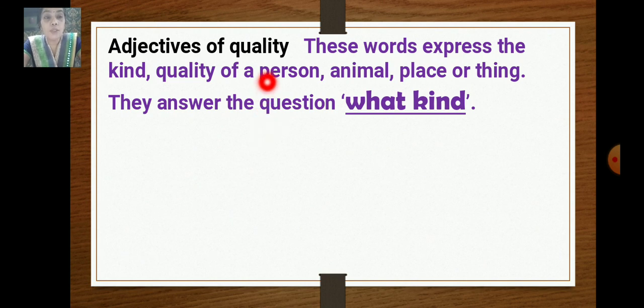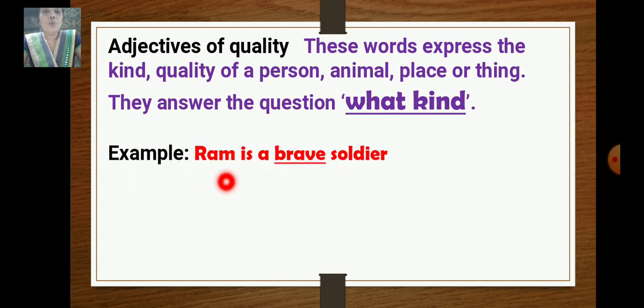Adjectives of quality. So these words express the kind or quality of a person or an animal or a place or a thing. So they answer the question, what kind? So Ram is a brave soldier. So what kind of soldier? Brave soldier. So this is the adjective of quality. So the word brave is the adjective of quality.